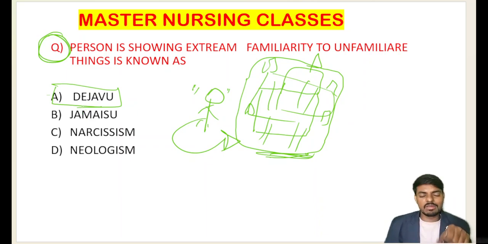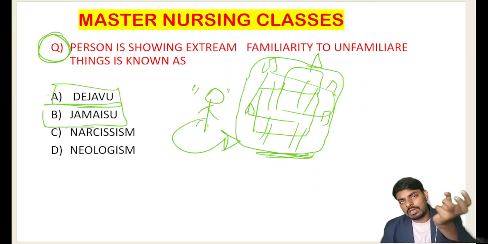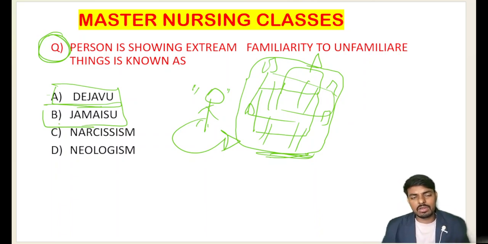Similarly, if the person asks his best friend, "Who are you, bro?" He is actually his best friend, but after some psychiatric disease incidence, he is asking his best friend, "Who are you?" Because he is unfamiliar with familiar things. That is what we call jamais vu. Hope the concept is clear for you all. The person showing unfamiliarity with the familiar is called jamais vu, and similarly the person showing familiarity with unfamiliar things, we call that déjà vu.